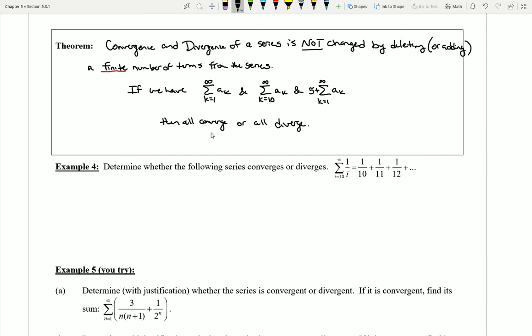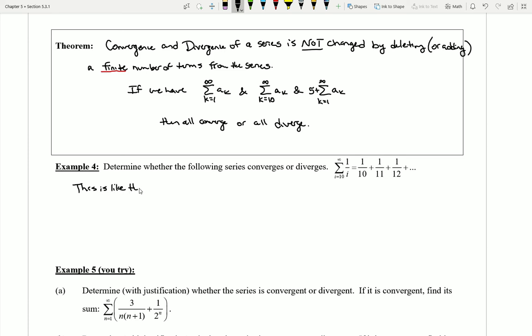By getting rid of finitely many things or adding on finitely many things, I do not change the convergence or divergence. Well, notice that makes something like example 4 a really trivial question. Determine whether the following series converges or diverges. Well, can you kind of tell what series I'm working with here? Take a look at it. Look at its general structure. Look at the numbers it's spitting out. It should be recognizable.